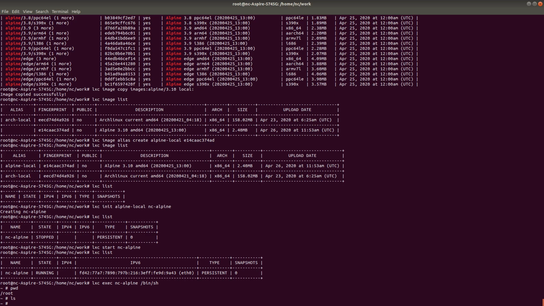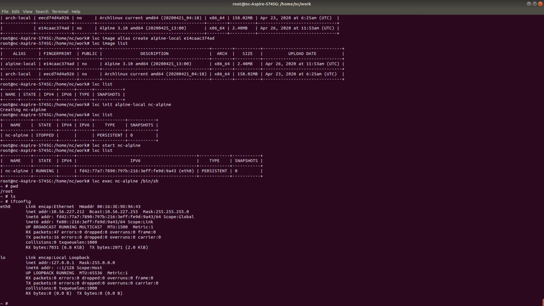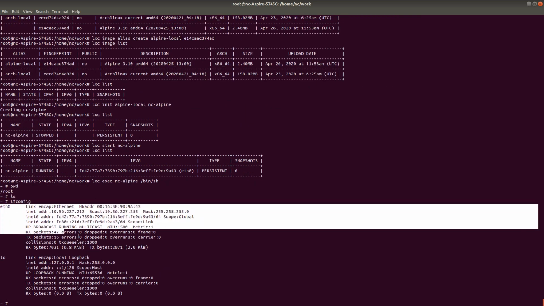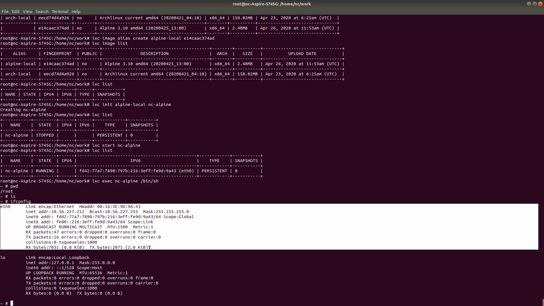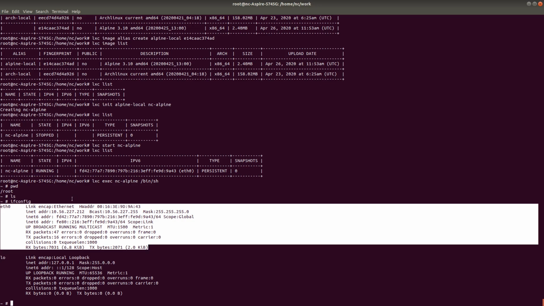Now let's install something. Since I'm installing this, I want to show you how the networking actually works. It is very important. Without the networking, you will not be able to do anything. By default, the LXC system uses something called an LXC bridge. If I use ifconfig, you will be able to see the bridge here. You see there's already a network, an Ethernet network, but this is a virtual network.